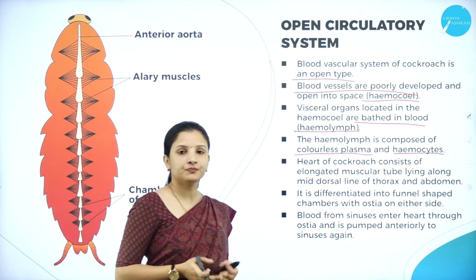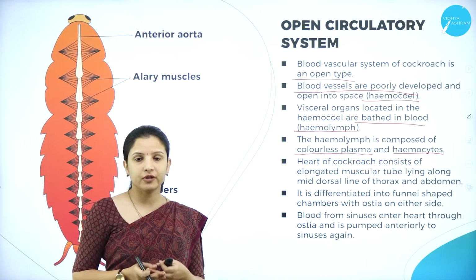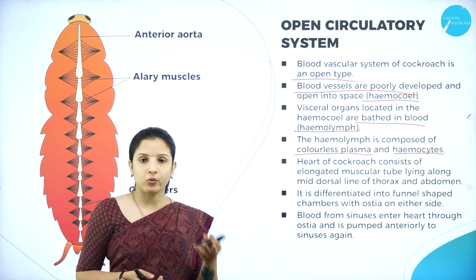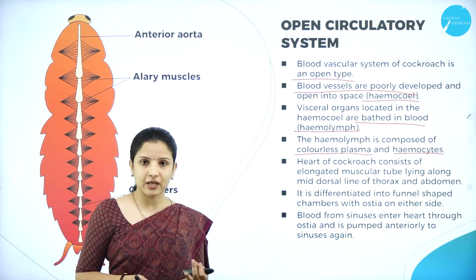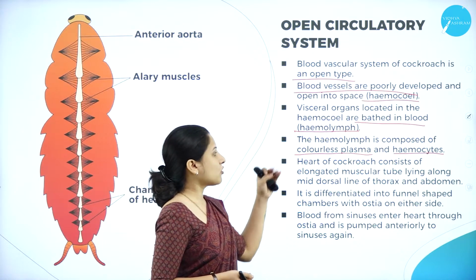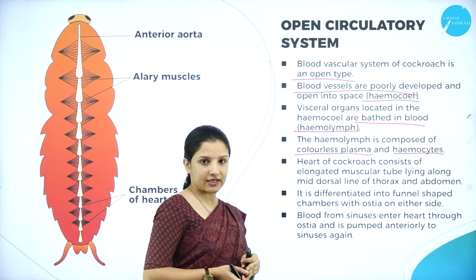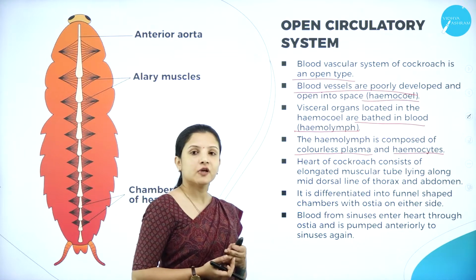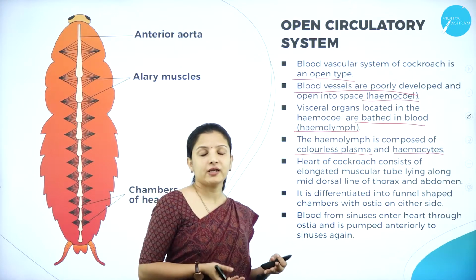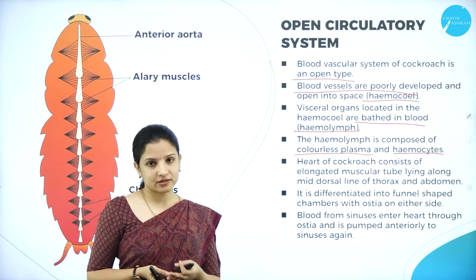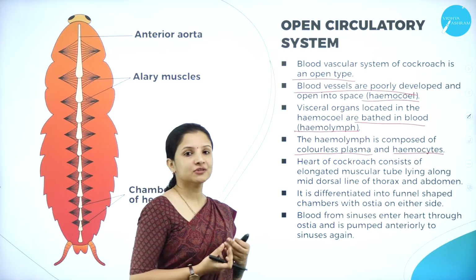We human beings also have components of the blood: the white blood cells, the red blood cells and the plasma, right? Just like that, in the cockroach also, the hemolymph is made up of colorless plasma and hemocytes. Like how we have leukocytes, erythrocytes and all that, they have the hemocytes in them.